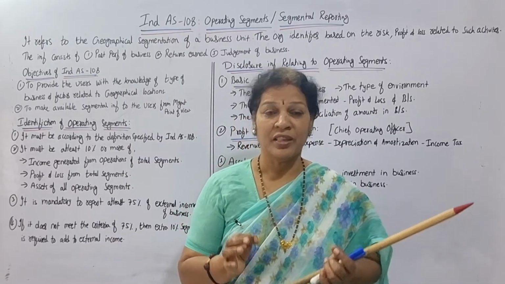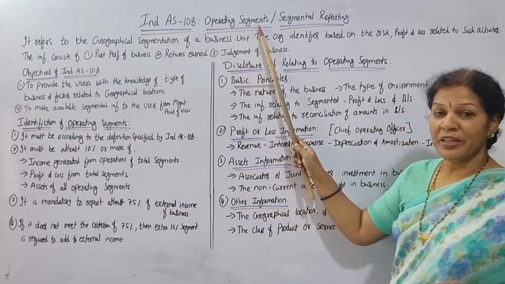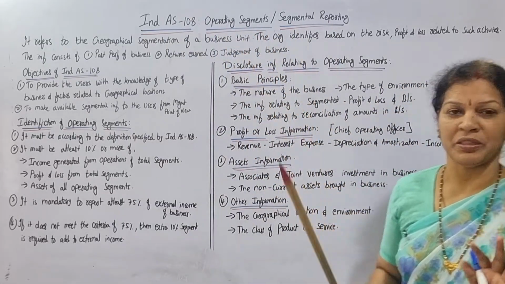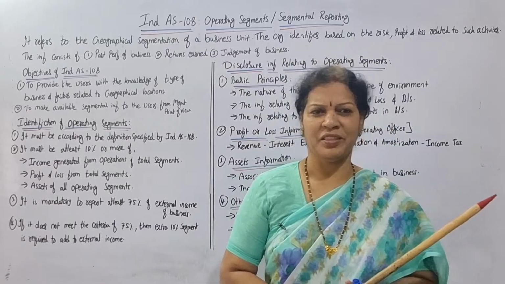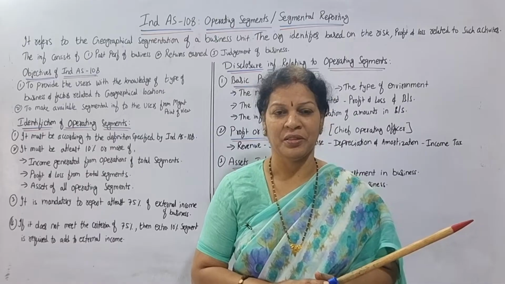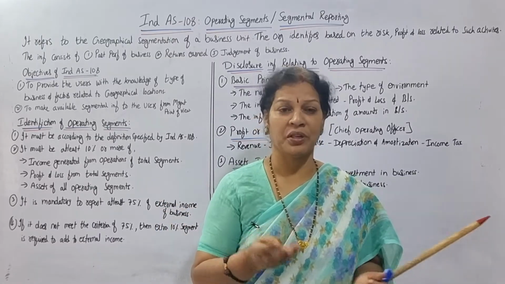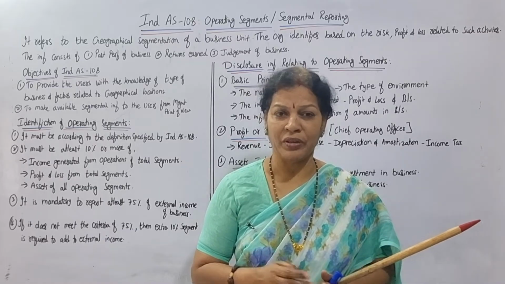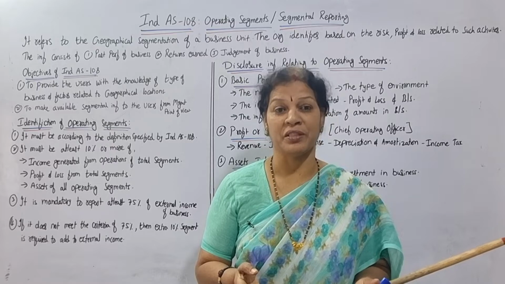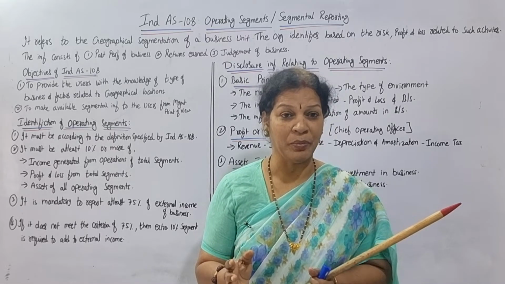Today we'll discuss Accounting Standard 108, that is operating segments, or you can say segmental reporting. Operating segments, what does it mean? If any organization has lots of activities and a very strong business, like Reliance or Tata or Hindustan Lever Limited, they have lots of business, and all this business together is very difficult to manage.